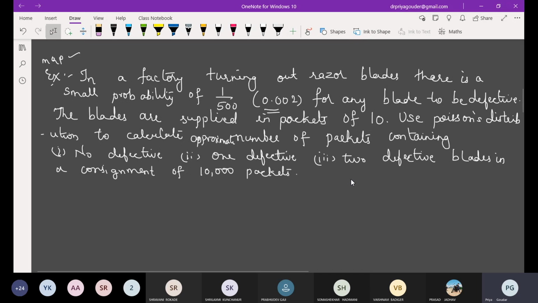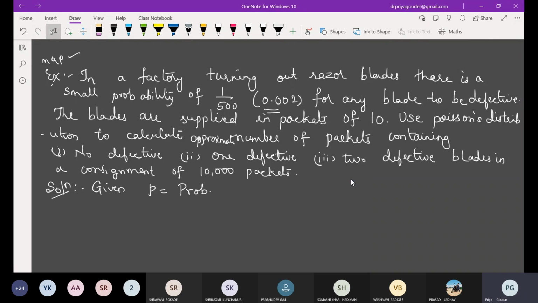Write the question. First thing we will write down: this P is given by 1 upon 500. What is this P representing?